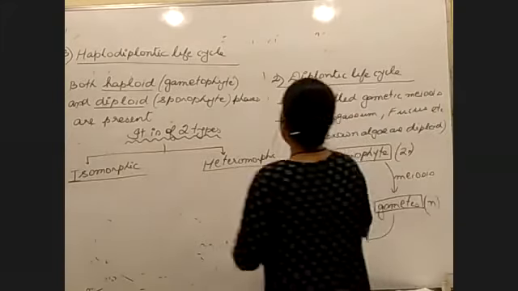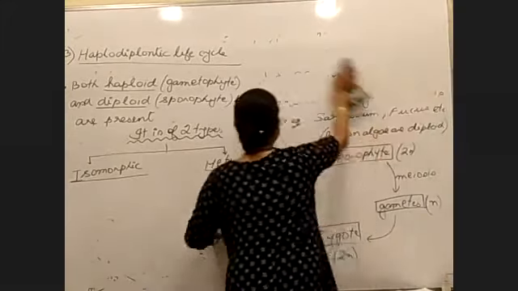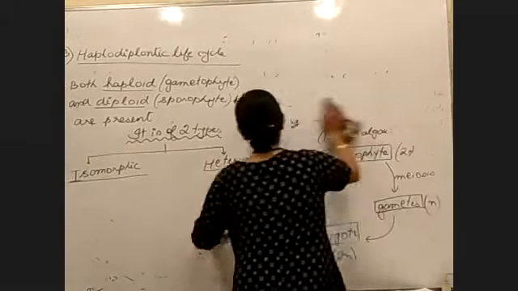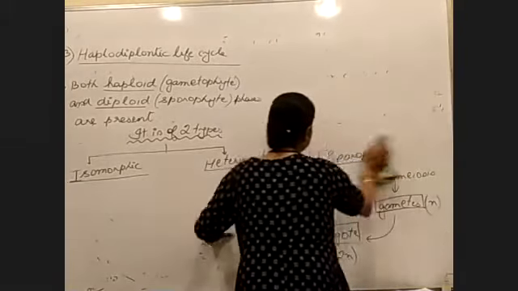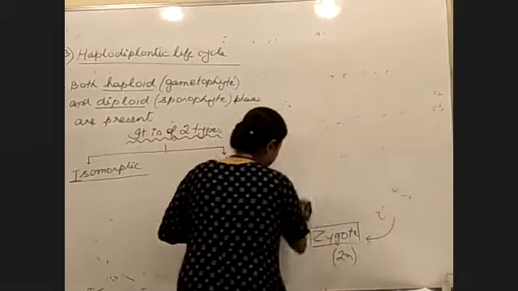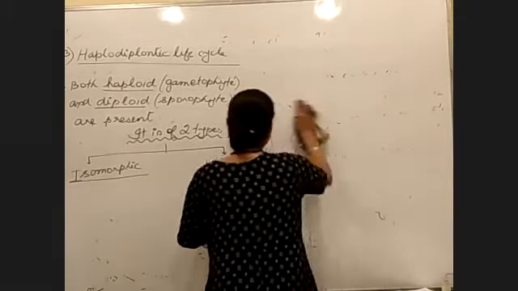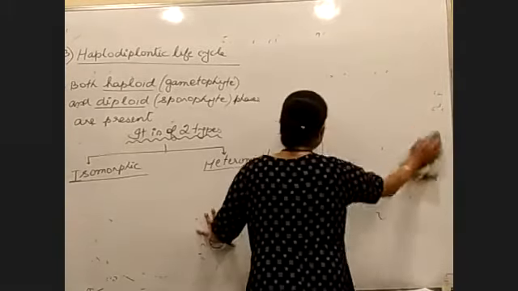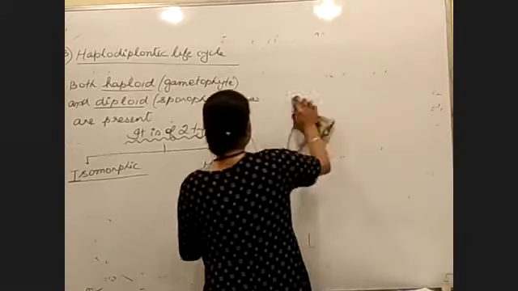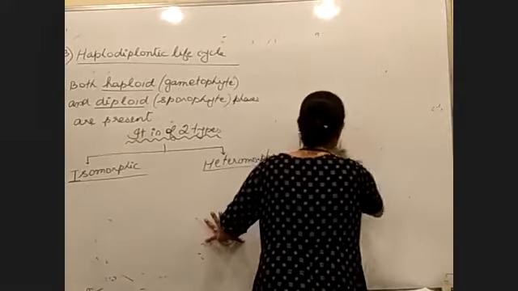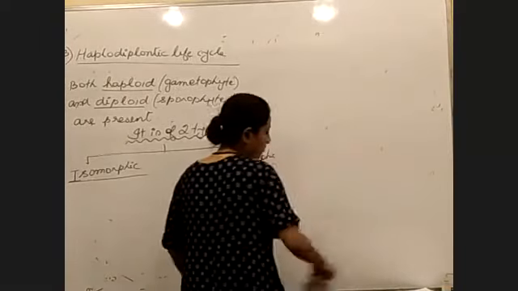Yes, ma'am. The plant body has cells with n chromosomes, that is haploid, and they will undergo the haplontic life cycle. And if we see only twice n chromosomes in the cells, then the plant body is called a sporophyte and it will undergo the diplontic life cycle.